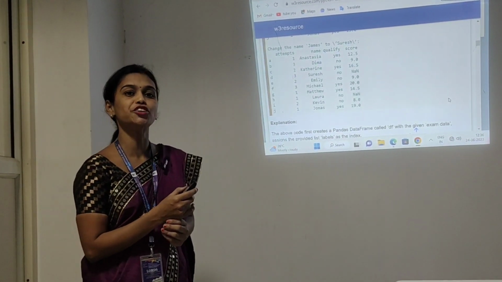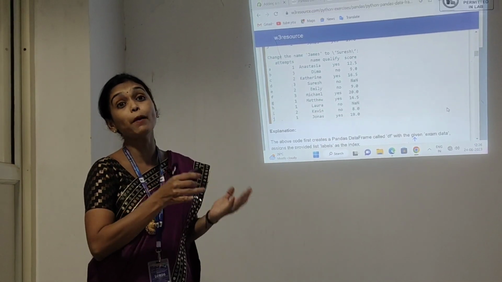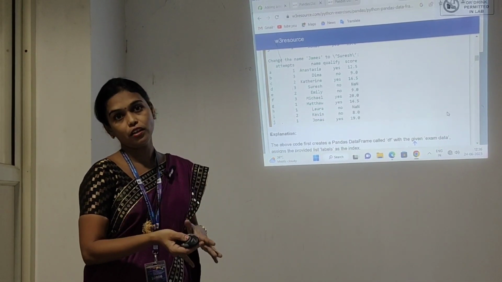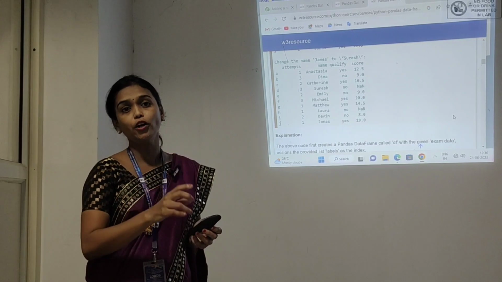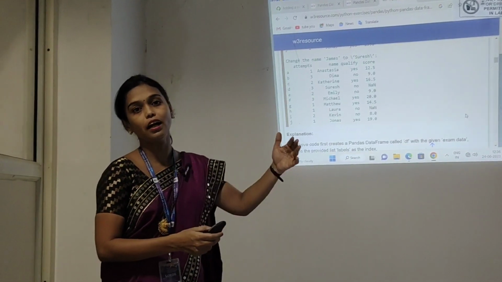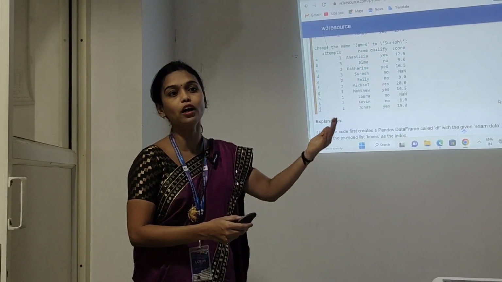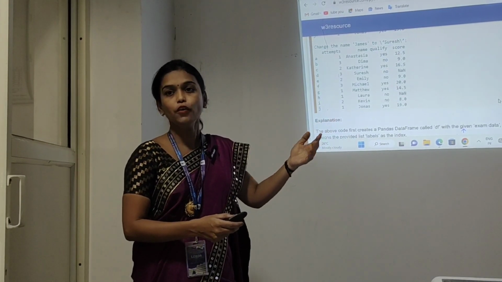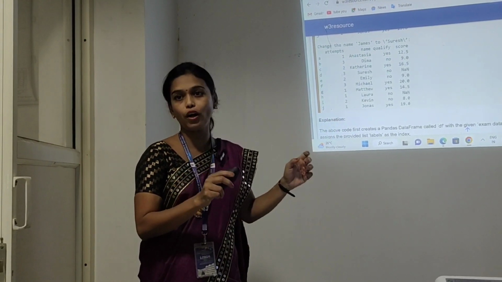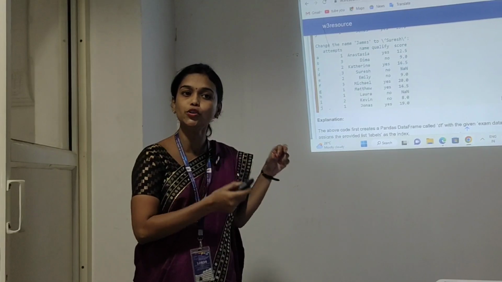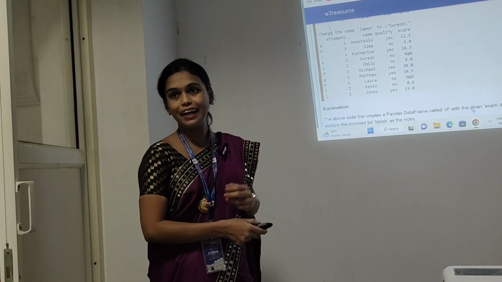Now you can differentiate the difference between the map function and the replace function. If you want to replace the whole content under one column or one row, you have to use the map function. If you want to replace only one value, or one or two values in the table, you have to use the replace function. Understand? Next we have to see the next program.